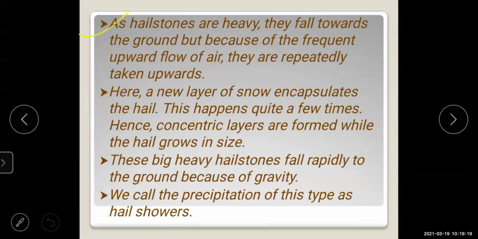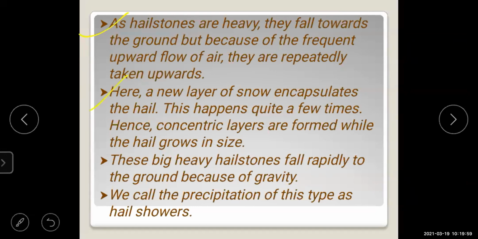Then as hailstones are heavy, they fall towards the ground, but because of the frequent upward flow of air, they are repeatedly taken upwards. Most of the students have experienced this about hailstones. Yes, they are heavy. When they fall towards the ground, why does it happen? Because of the frequent upward flow of the air, they are repeatedly taken upwards.